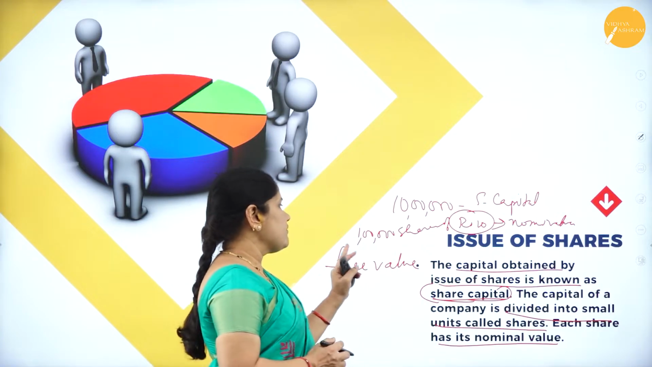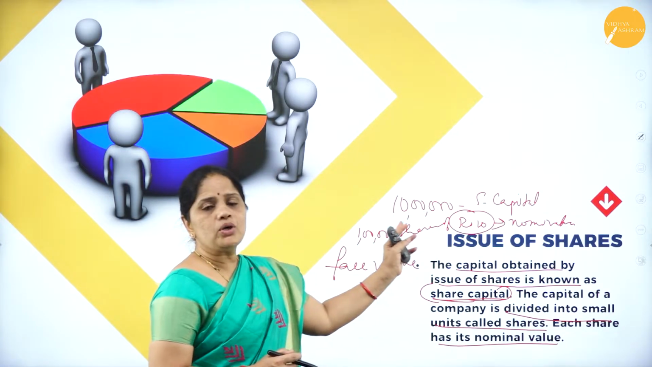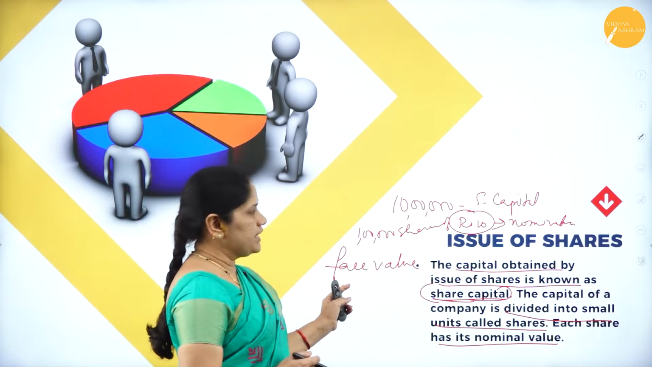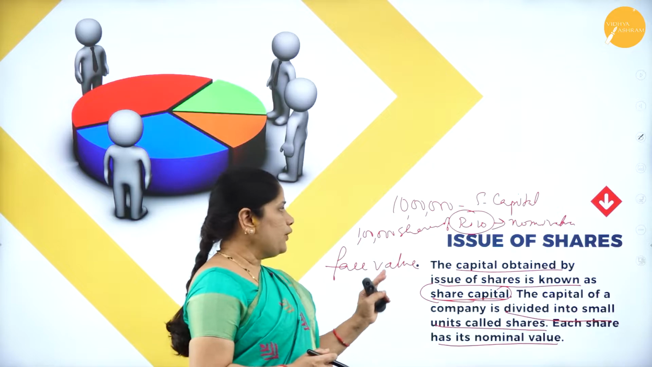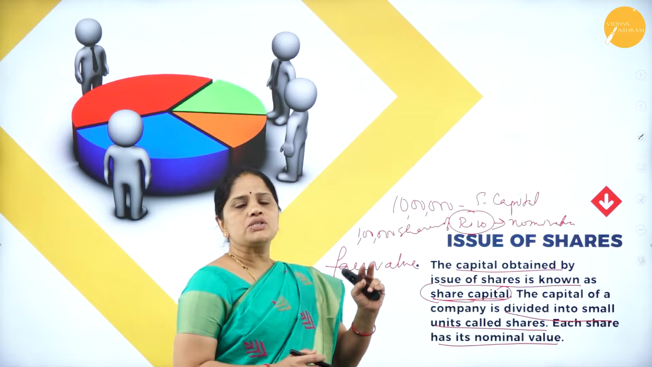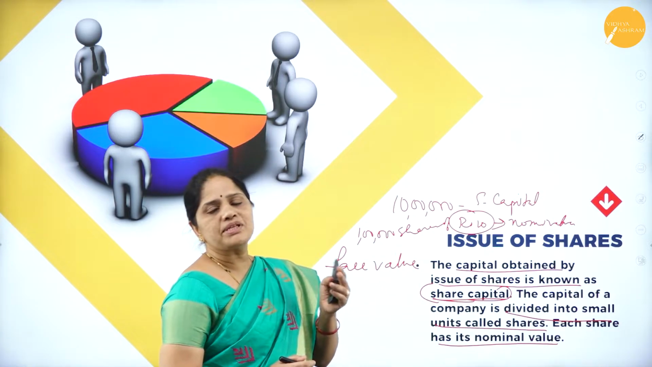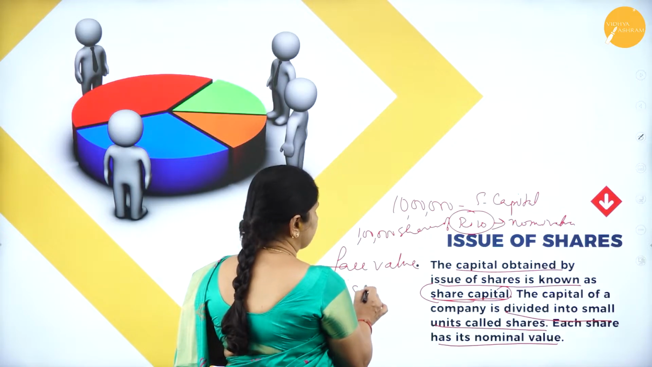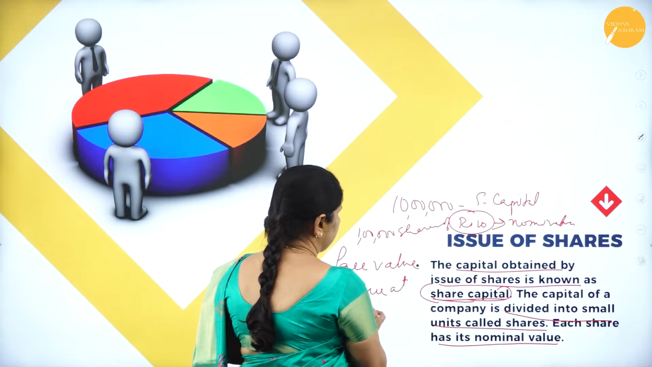Whatever value is decided by the promoters of the company will be called the nominal value or the face value of the shares. Now the shares can be sold at the nominal value, or at a premium, or at a discount. Now, what do we mean by issue at premium?